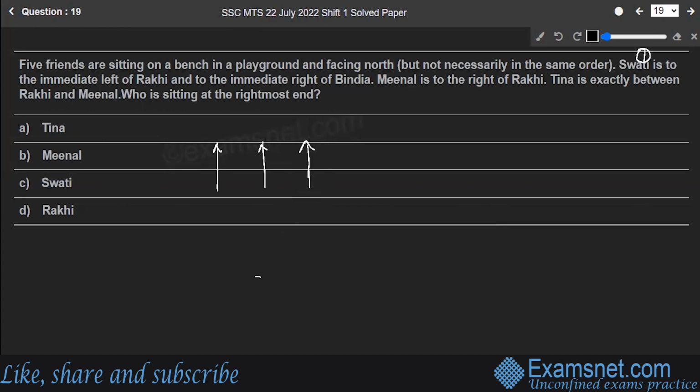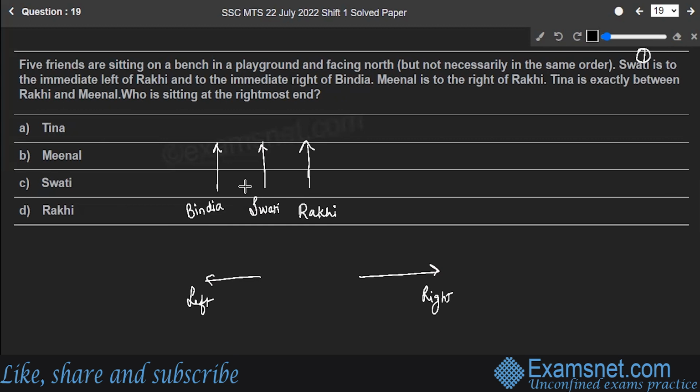Left is over this way, we are moving towards the left, and this is the right one. So first, Swati is to the immediate left of Rakhi, here will be Swati. And to the immediate right of Bindya, so here is Bindya. Correct?